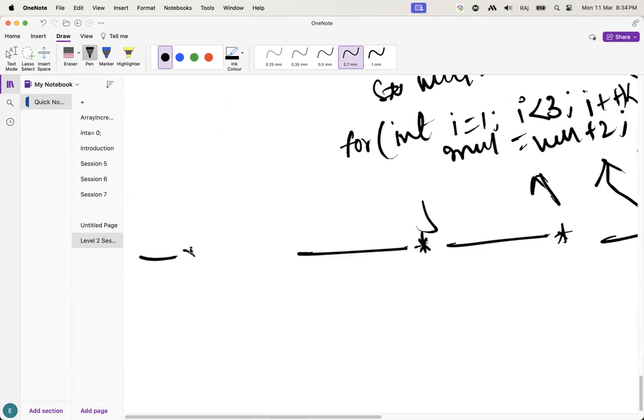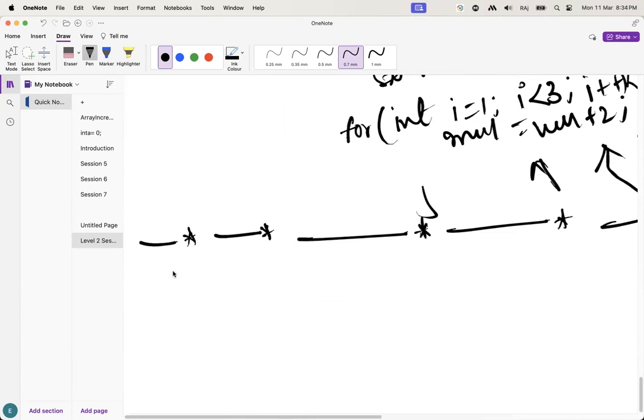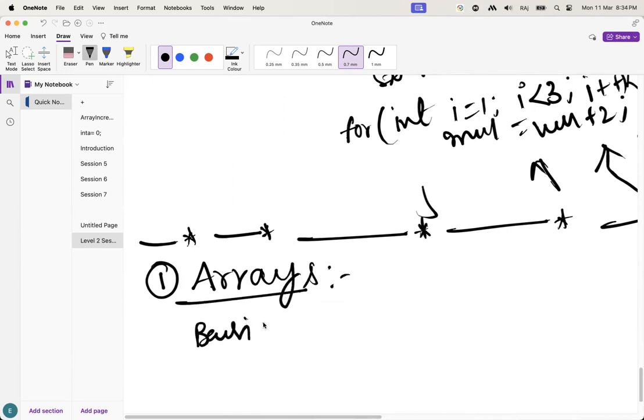Okay, guys. I'm going to start with arrays now. Arrays is a very basic data structure, guys. This is a very basic data structure.